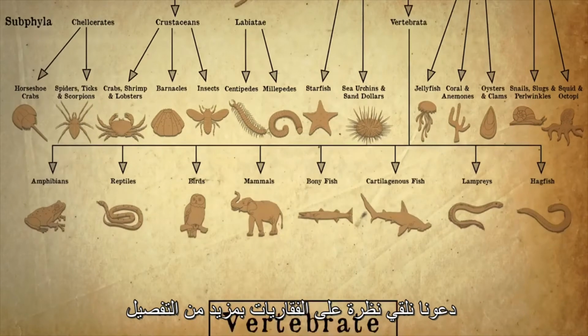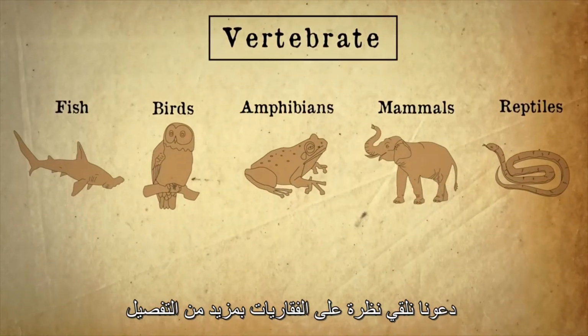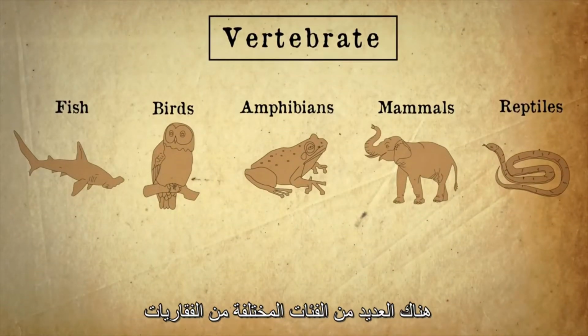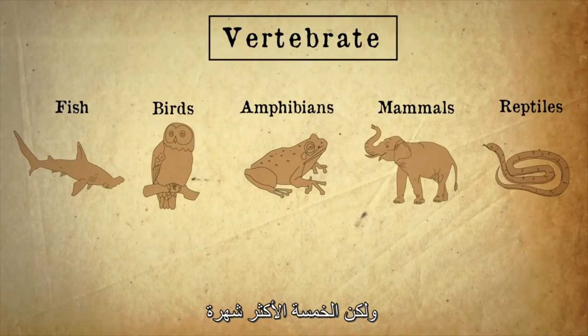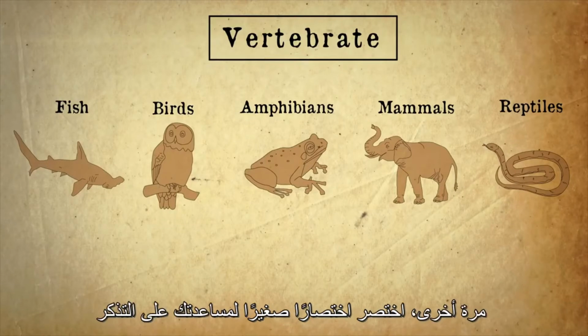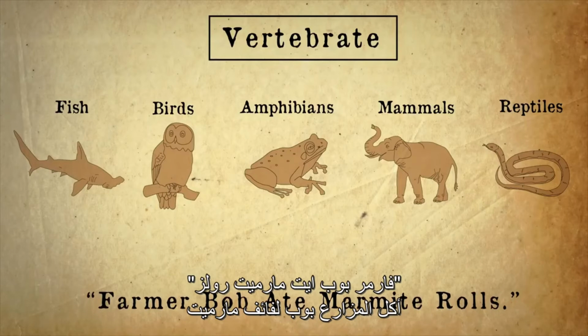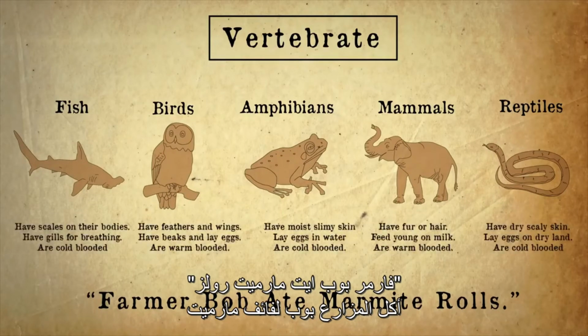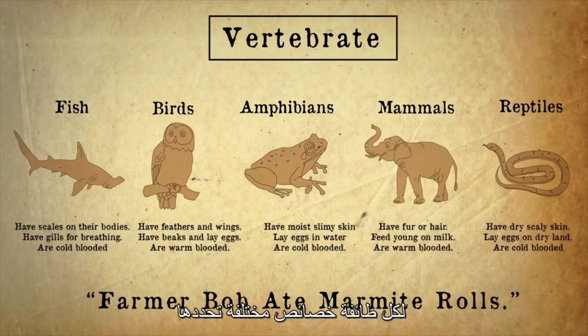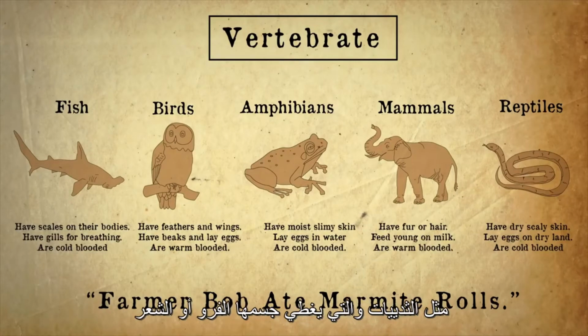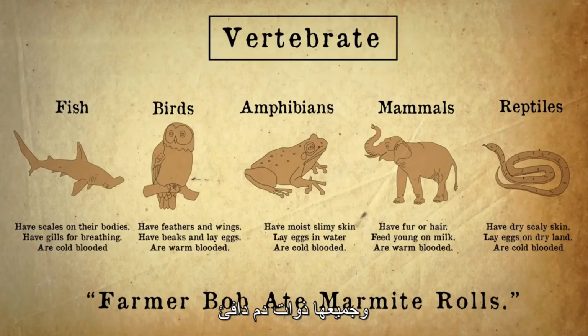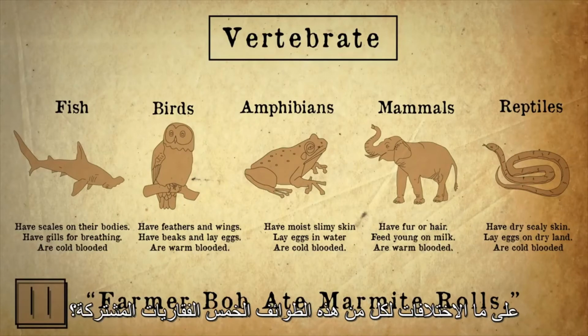Let's have a look at the vertebrates in more detail. There are many different classes of vertebrate, but the 5 most well-known ones are the fish, birds, amphibians, mammals, and reptiles. Again, make up a little acronym to help you remember. Farmer Bob ate Marmite rolls. Each class has different characteristics that define them. Like mammals, which have fur or hair, feed their young on milk, and are warm-blooded. Pause the video and have a look at what the difference is for each of these 5 common vertebrate classes.